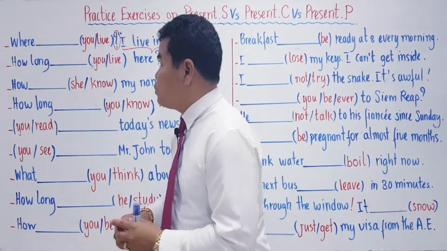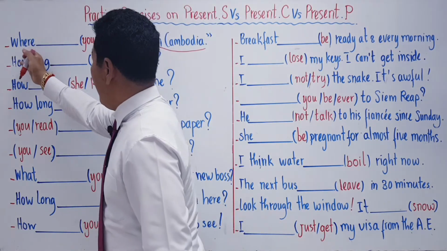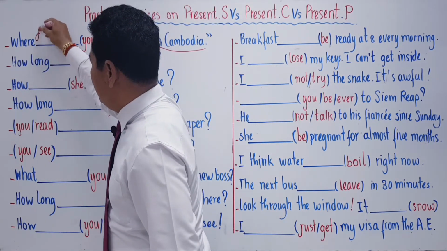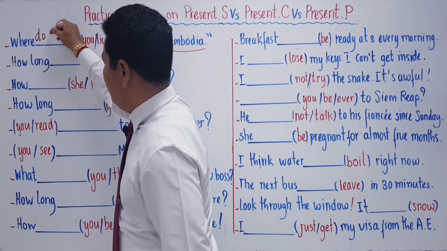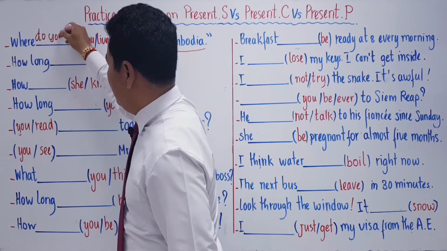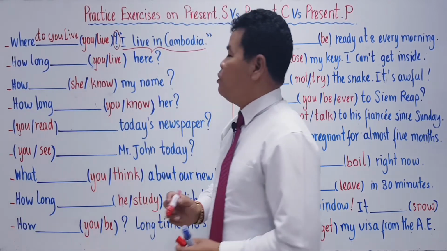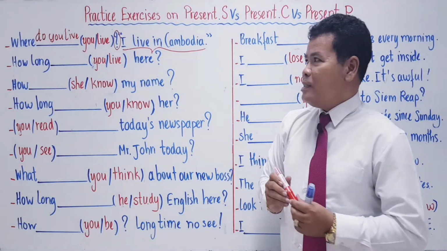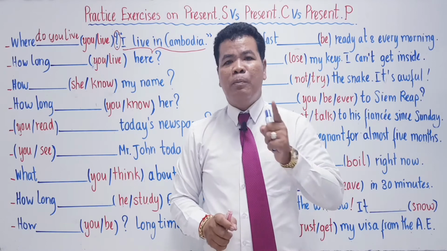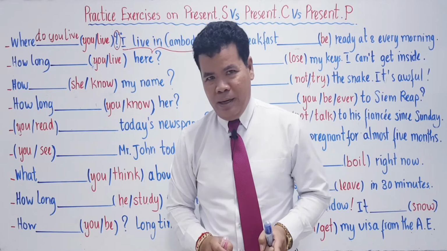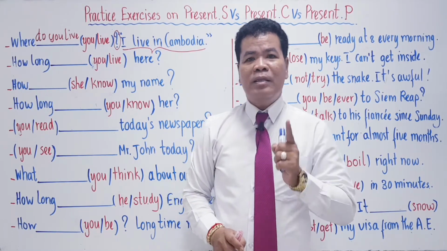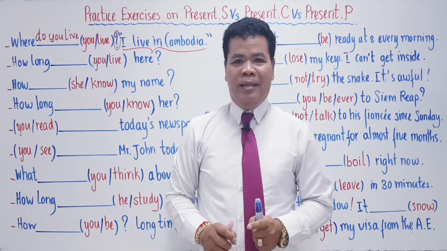So how about this one? You say, "where do you live?" This is the correct form of the present simple question. And also, this is the right choice.